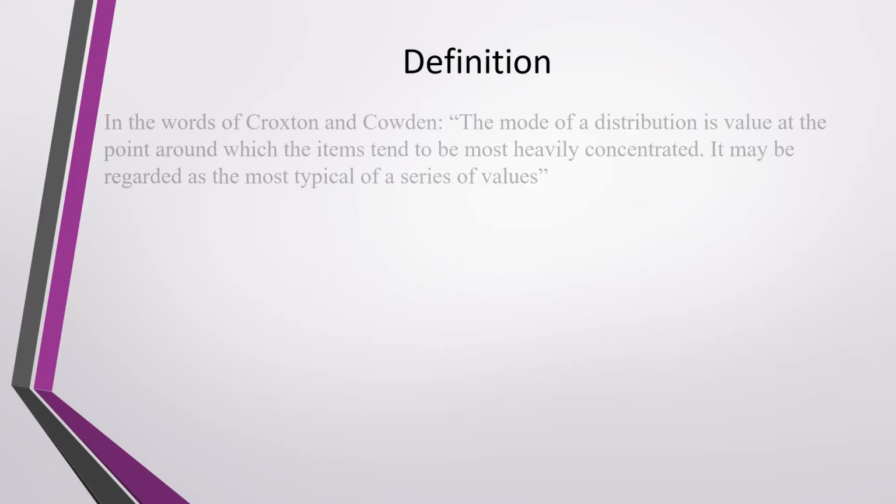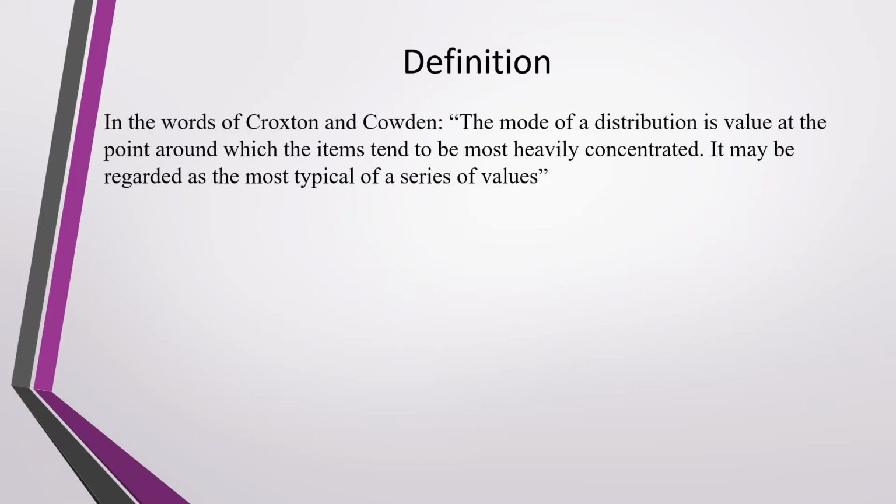Mode is the value which occurs most frequently in a set of observations. In the words of Croxton and Cowden, the mode of a distribution is a value at the point around which the items tend to move heavily concentrated. It may be regarded as the most typical of a series of values.